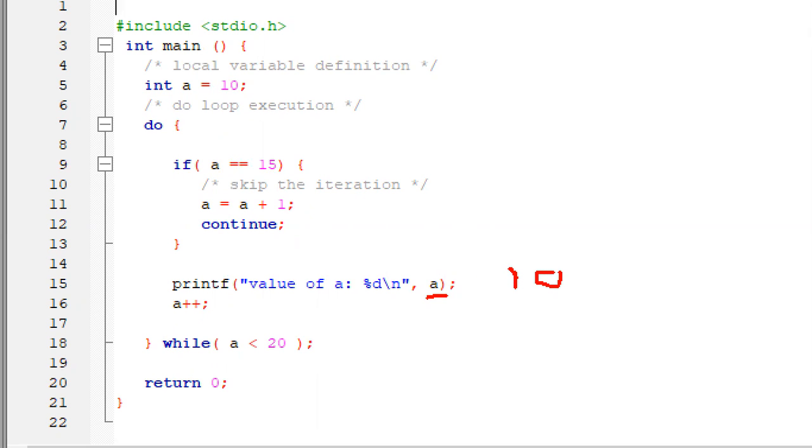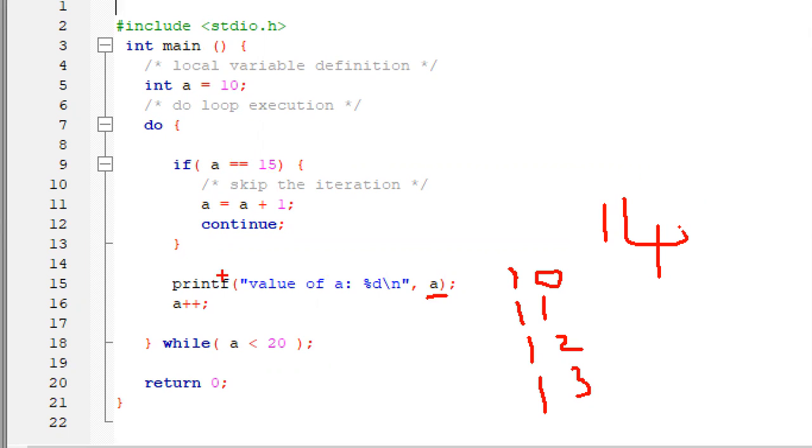10 will get printed first. Then a becomes 11 now. Is 11 less than 20? Yes. You have to check whether 11 equals 15. A is 11 now, so no. It prints the statement, and 11 gets printed. Then a becomes 12, and then 13. Since a is not equal to 15, it won't go inside the if. It comes out of the if and prints the value, 12. Next iteration will print 13, and the next iteration will print 14.